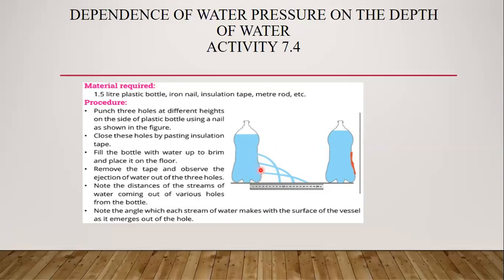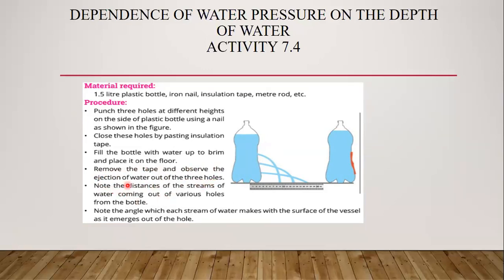Actually, point number 1, point number 2, or point number 3, you can say it hole number 1, 2, and 3. Okay. For your convenience, you just name the holes 1, 2, 3 because it will help to differentiate between the holes. As soon as you remove the tape, you will observe that water starts ejecting from the holes.